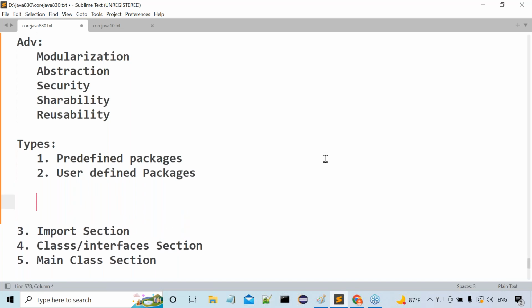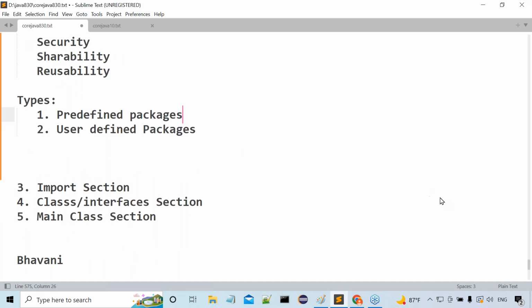Now I'm asking one question to you. Tell me what these predefined packages contain. What is the meaning of predefined? Just now I gave clarity there. What is the meaning of predefined packages? These are the packages defined by the Java programming language. Observe this clearly. These packages are provided by Java. That's it. But what about the user-defined packages, guys?